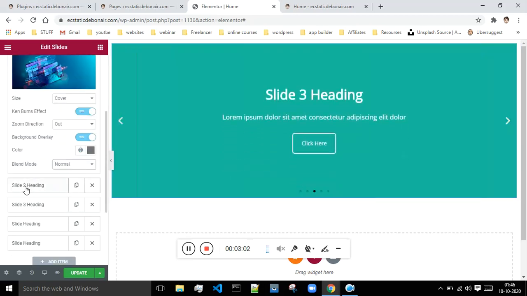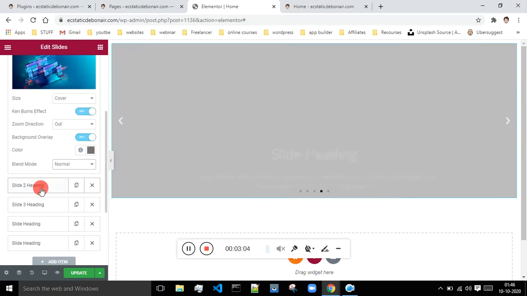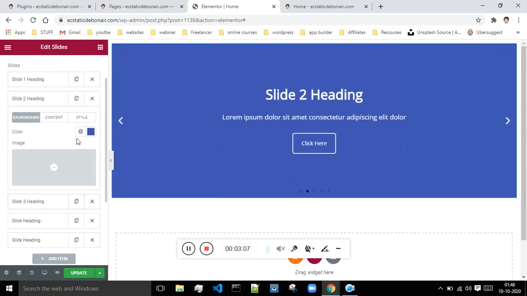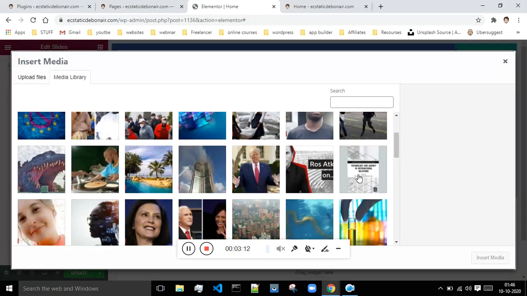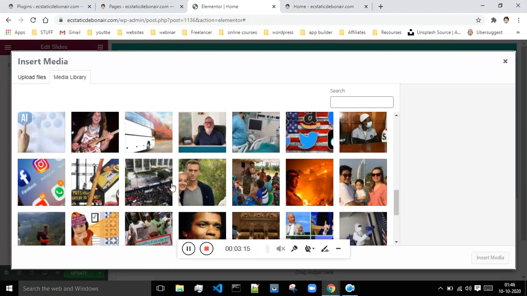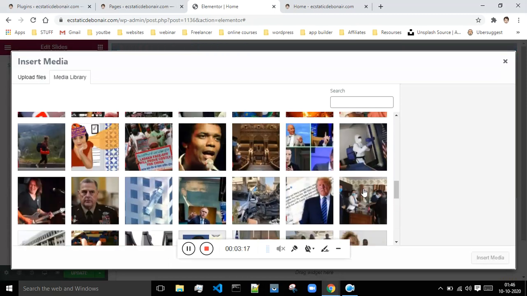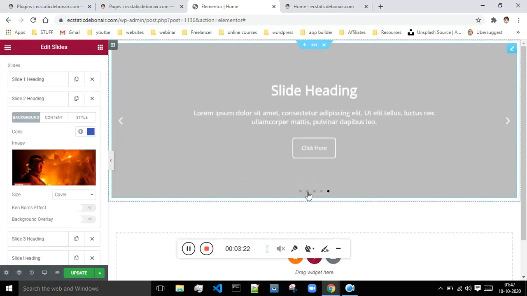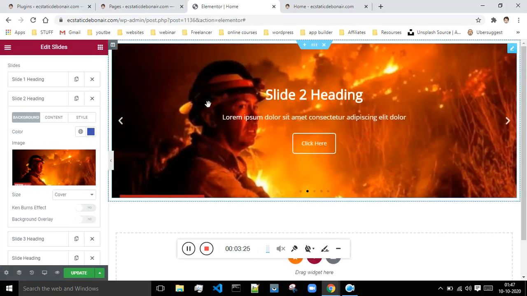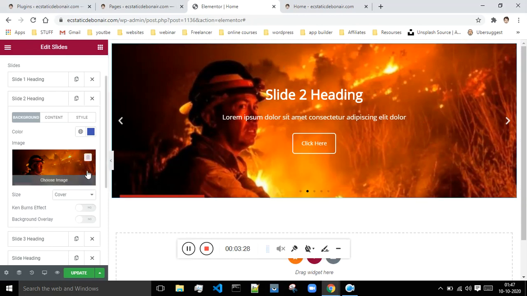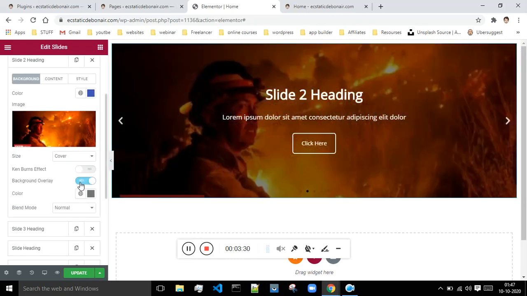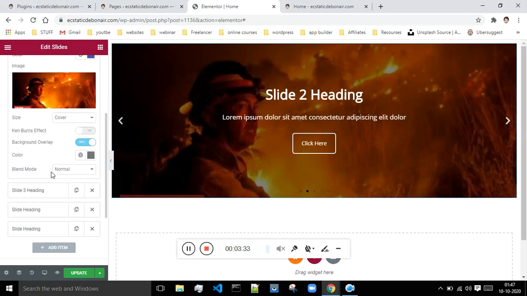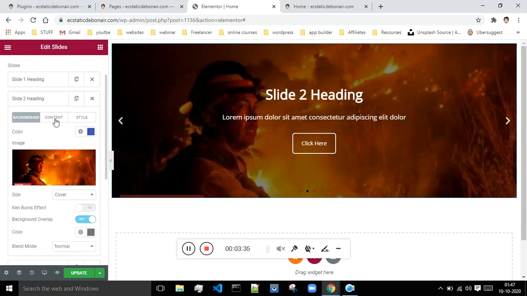And now let's customize the second slide. This is the second slide. If you want to choose the image for the second slide, I can do that. Let me select this image. This is my second slide. For the second slide, this is the image given by me, and I will select this as the background overlay. And I can change the content of this slide, what you see over here, from this place.